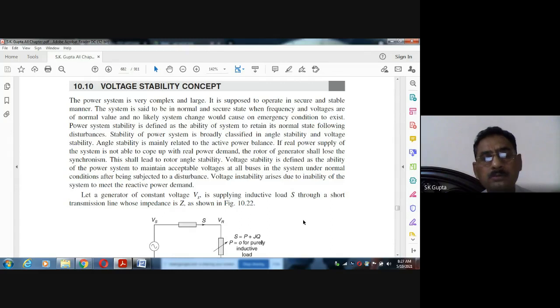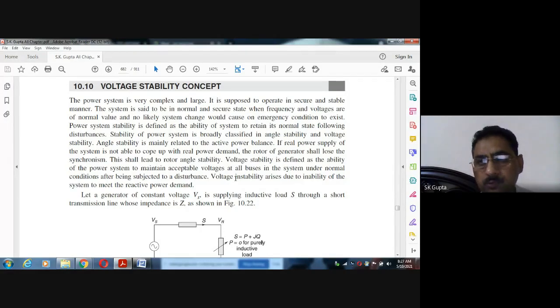Low profile voltage means that in some area, say the area of Sonipat, the voltage in place of 1 per unit may be 0.7 per unit. And that may sustain, so that you can get the power at that low voltage also. On the other side, that voltage profile may lead to a sequence of other events.